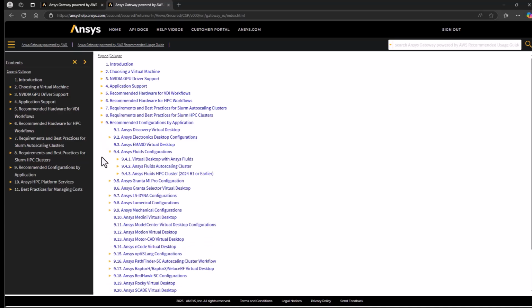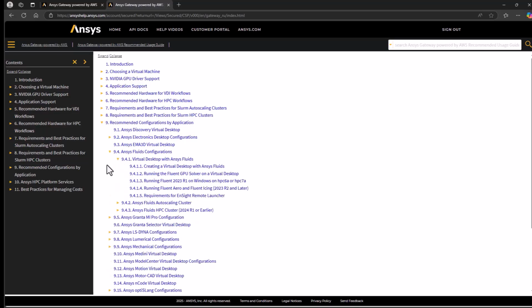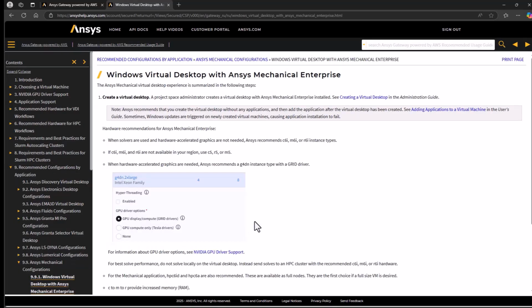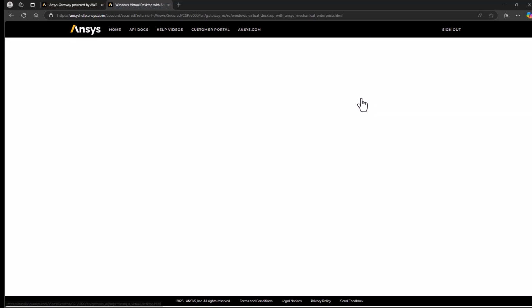In this case, I'll be creating this VM to do pre- and post-processing for Fluent and Mechanical. So I would check the Fluids and Mechanical configurations for Virtual Desktop. Here I can also find a link to the general instructions which walk through each step of the process.